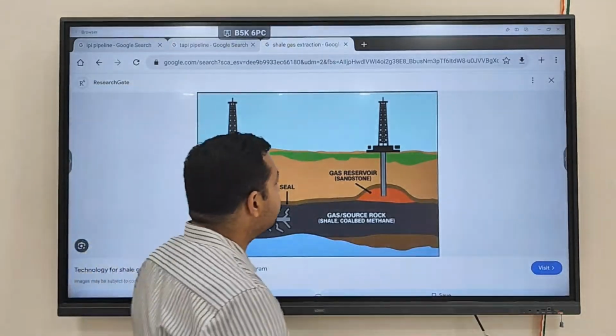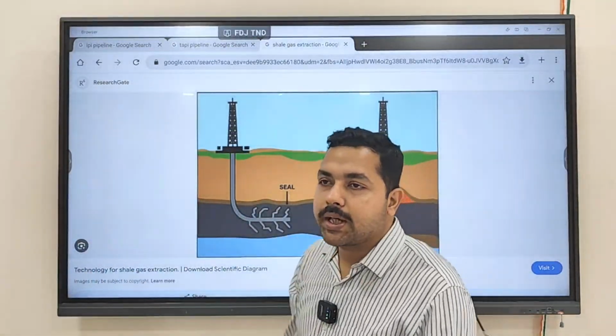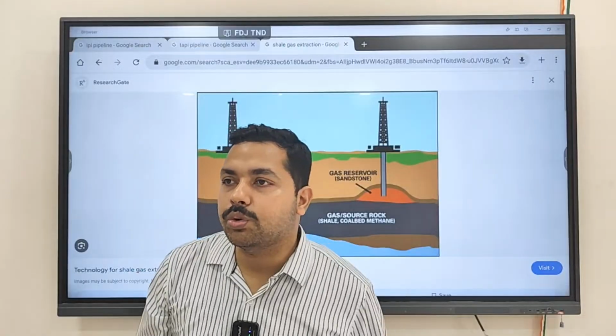Now, another important thing is coal bed methane. Another type of unconventional gas is coal bed methane. What is coal bed methane?